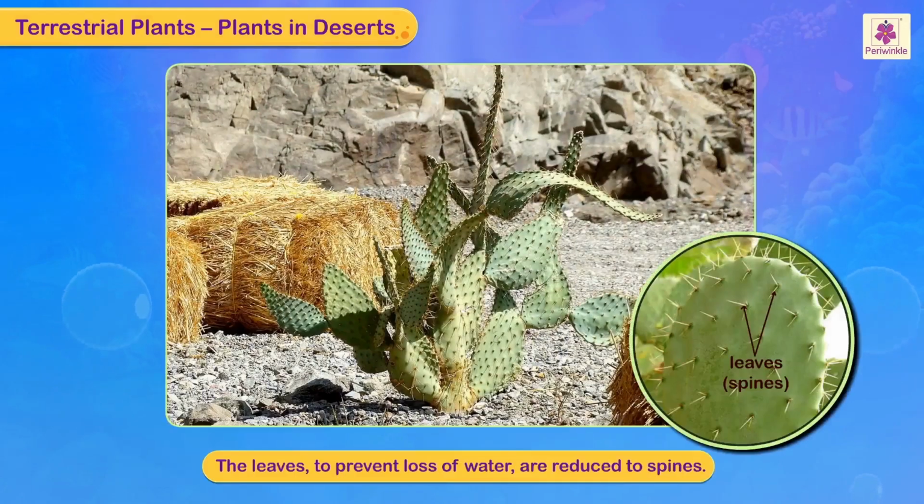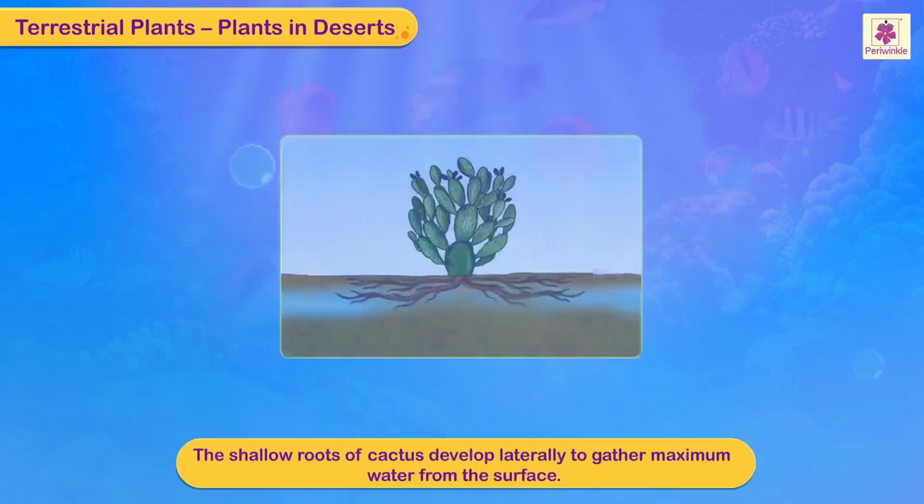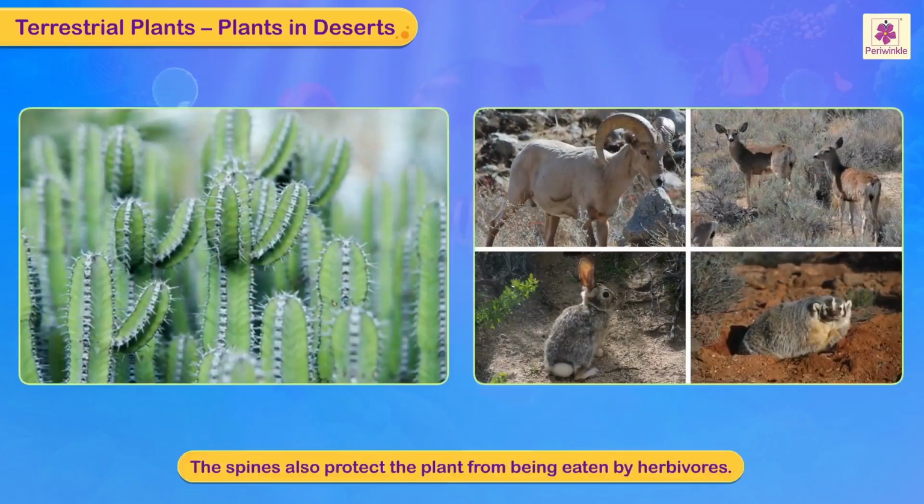The leaves, to prevent loss of water, are reduced to spines. Roots of xerophytes are usually long to penetrate deep inside the earth in search of water. The shallow roots of cactus develop laterally to gather maximum water from the surface. The spines also protect the plant from being eaten by herbivores.